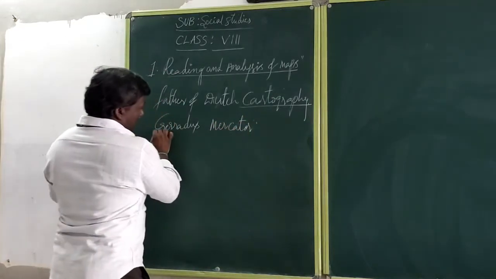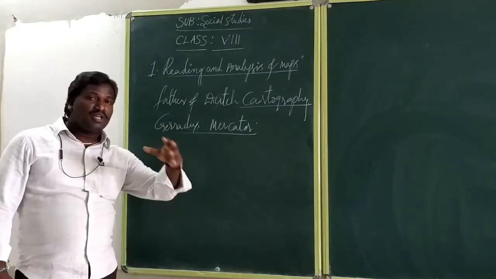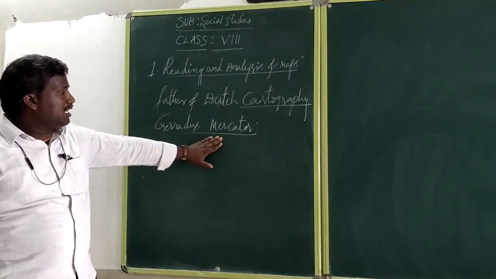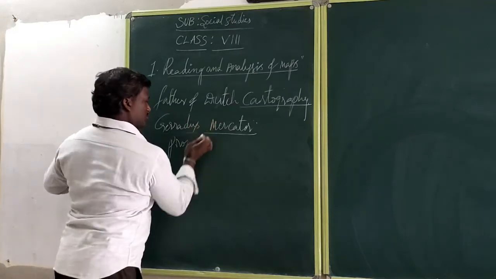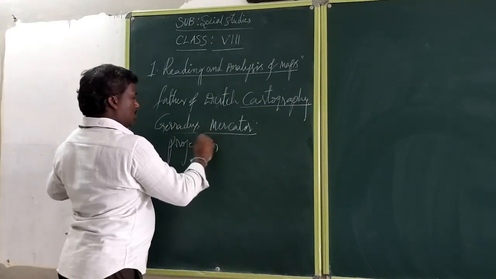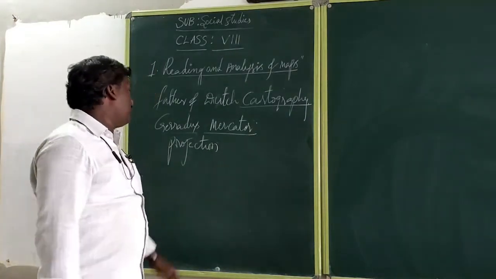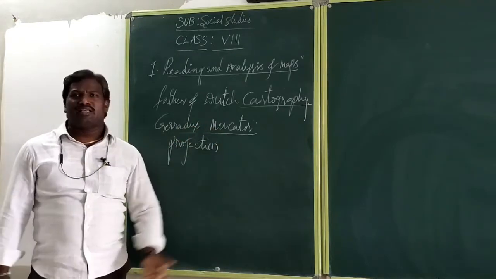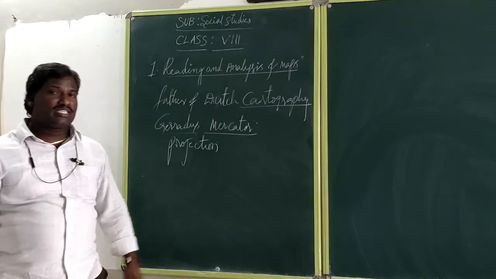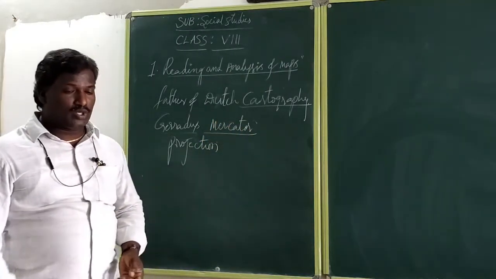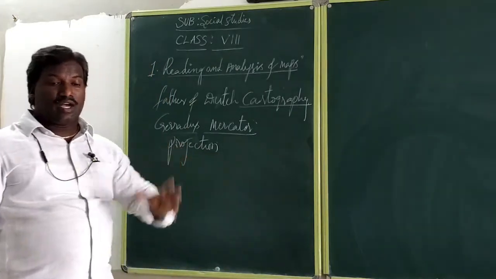According to Gerardus Mercator, they follow some projection. According to the maps, they prepare this projection. According to the projection, that is how they prepare different types of maps. Mercator's maps are accurate. With the help of latitudes and longitudes, they prepare the different types of maps without any confusion.